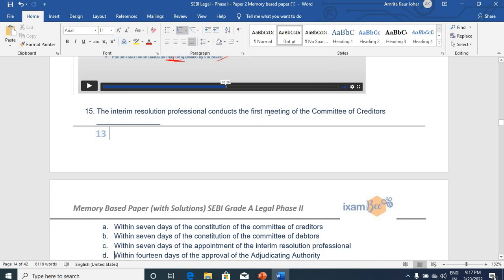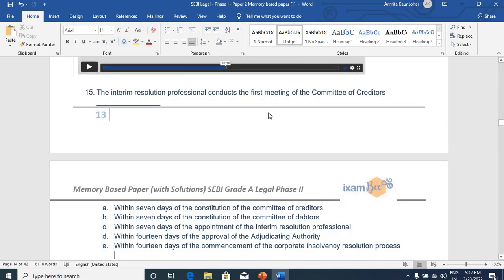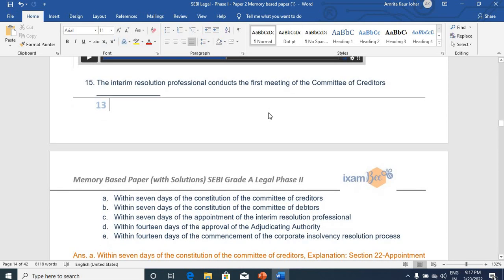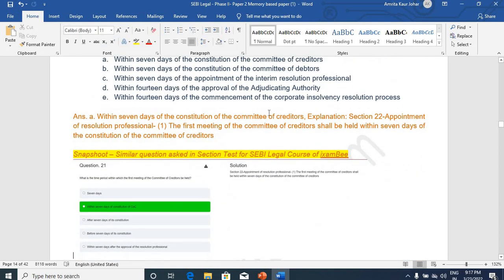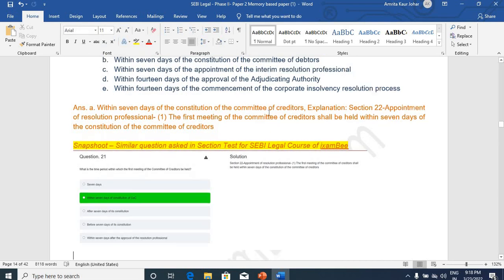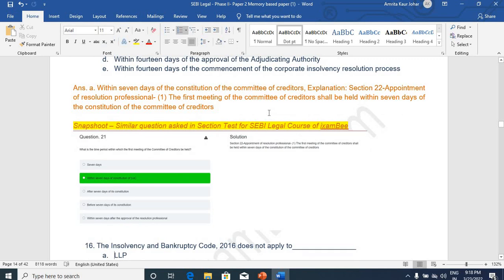Next question, interim resolution professional again. He conducts the first meeting of the committee of creditors. In how many days does he conduct it? That was asked actually, and the answer is 7 days, within 7 days of constitution of the committee of creditors, picked from section 22. A similar question was asked in the section test as well. Same section, section 22, within 7 days. Exactly the same question, I would say, was there in our material.